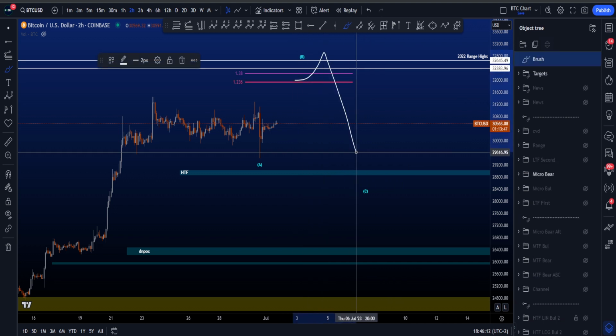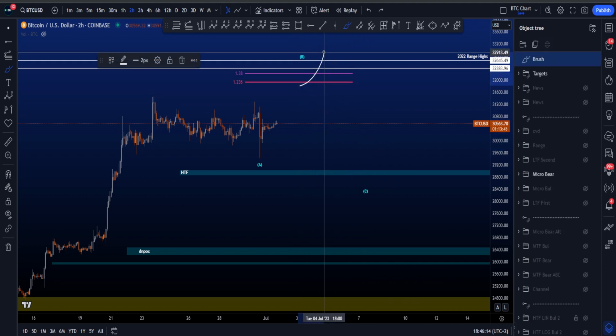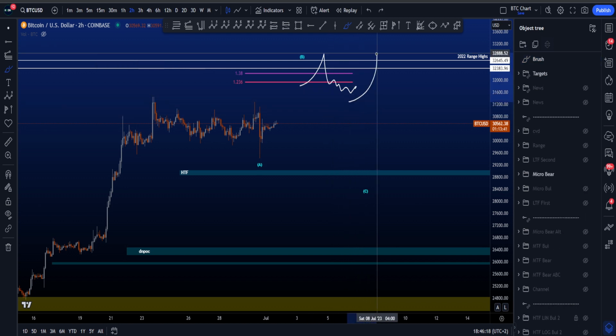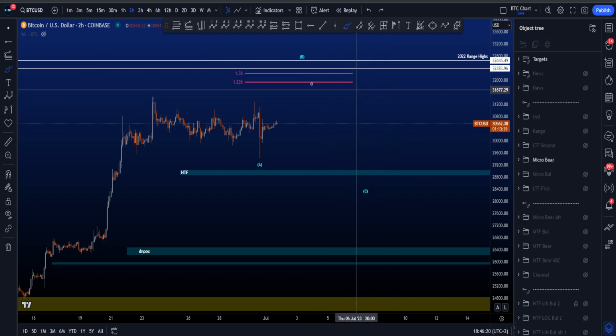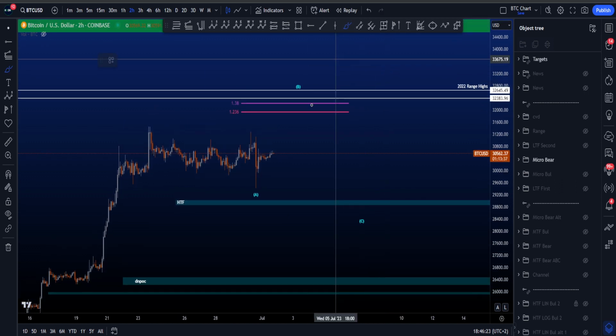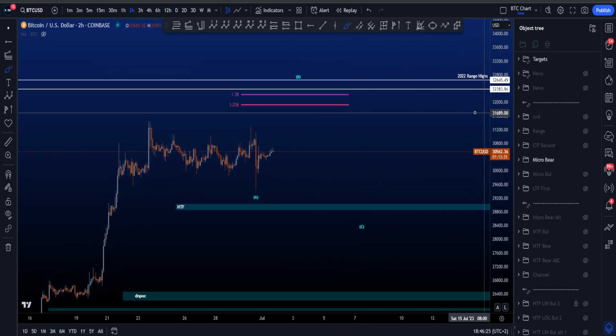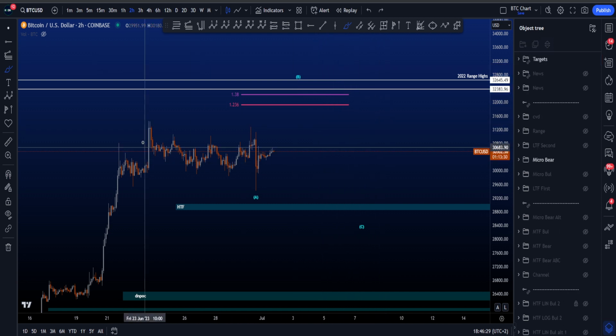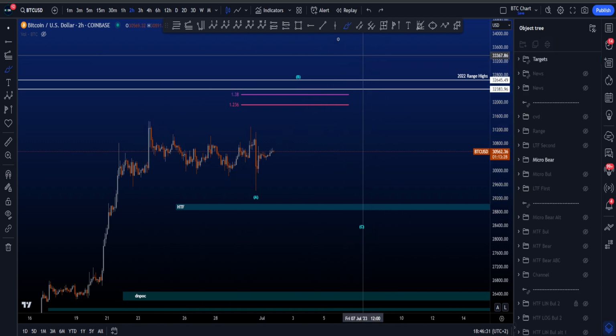Either we wick and move to the downside, or we potentially wick, range below, maybe start to build some bullish divergences for then continuation towards the upside. And of course, the most bullish scenario is that you just go through and there's no reaction at all. But we don't know, right? We have to wait and see what price is going to do over here. But this is at least a scenario you have to keep in mind.